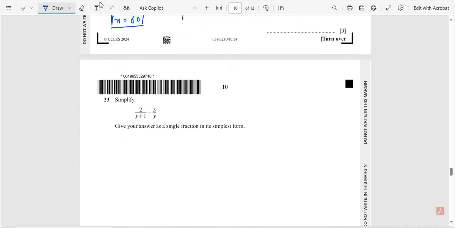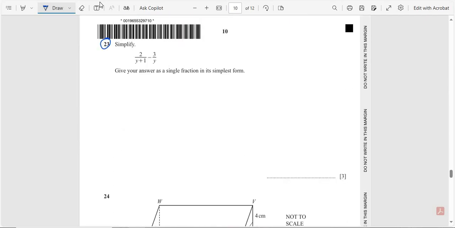Question number 23. Simplify 2 over y plus 1 minus 3 over y. Give your answer as a single fraction in its simplest form. So multiply by y on one side and y plus 1 on the other side: 2y minus 3 into y plus 1. So the denominators are multiplied with each other.